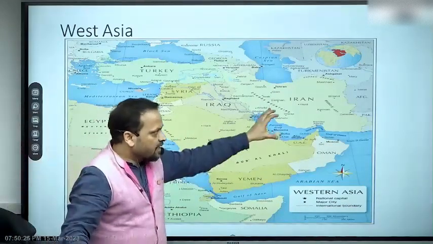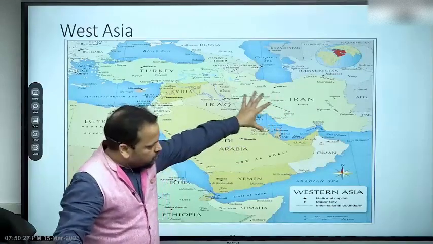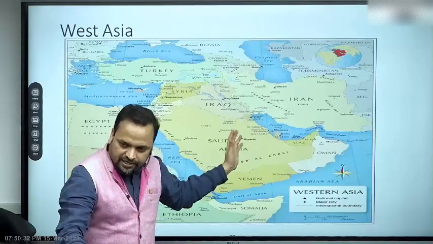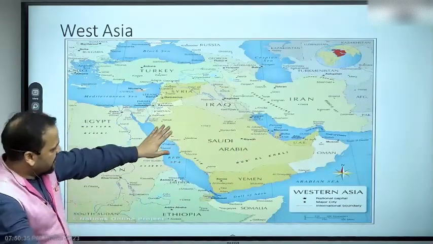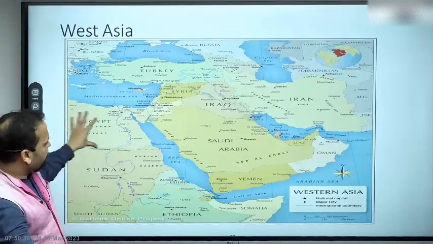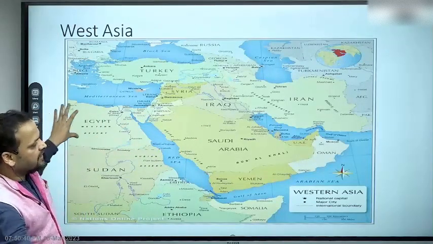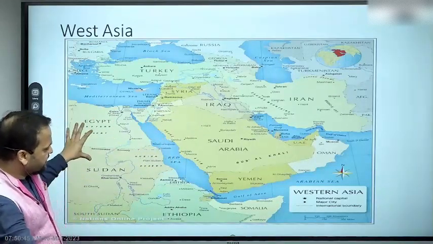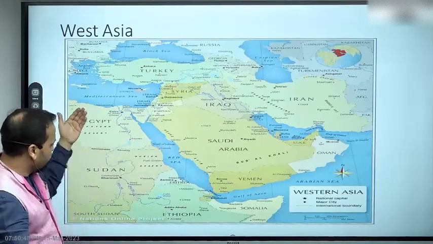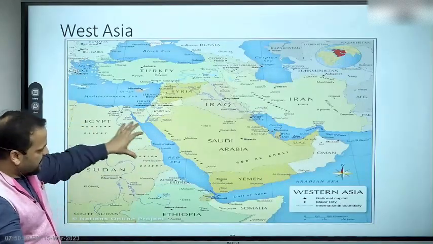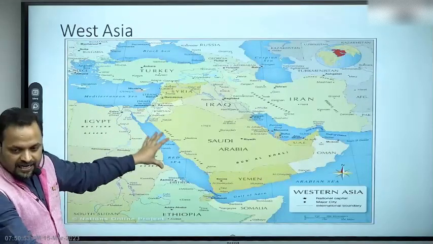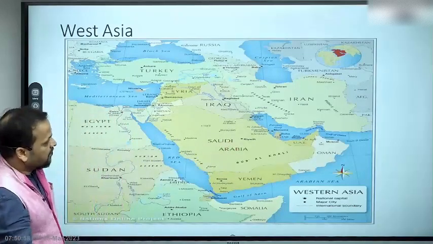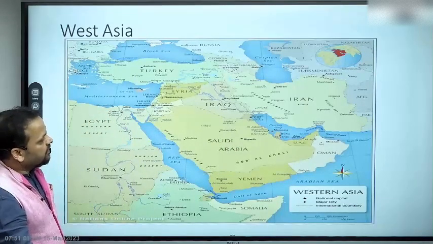Middle East, Americans और Europeans use करते हैं to denote this area which we call West Asia, right? West of us, west in Asia, so West Asia, हमारे लिए common sense है. Middle East and North Africa, some parts of Africa are culturally similar or have cultural similarities with Arab countries. For example, Arabic as a spoken language, spoken in Saudi Arabia, but also in Egypt, Sudan, South Sudan, many of these countries. So this is called Middle East and North Africa, MENA. हम इसको कहते हैं वाना, West Asia and North Africa, right? तो इतना किसी भी मैप को देख के आपको पता चल जाएगा.